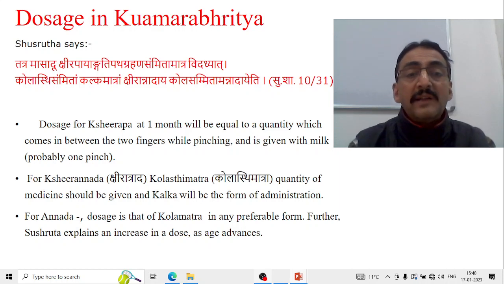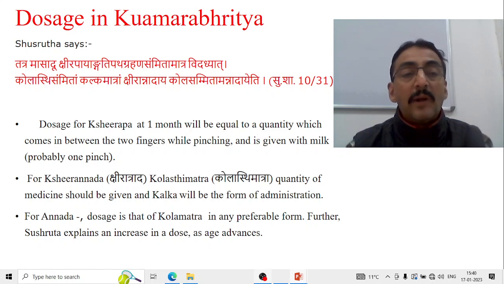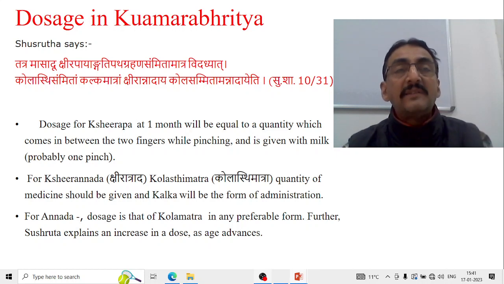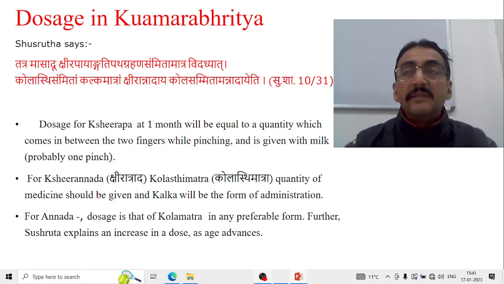Whereas for Kshiranada, he says the dosage should be almost equal to kolasthi matra, and kalka will be the preferred form of administration. In the Kshirapa avastha it should be given with milk, whereas when you come to Kshiranada, it should be given in the kalka form. Again, he says for the Annada, the dosage is that of the kola matra. The dosage of the medicine should be kola matra in any preferable form. Okay. Further, Shushruta explains an increase in the dose as the age advances. This is the dosage schedule given by Shushruta.